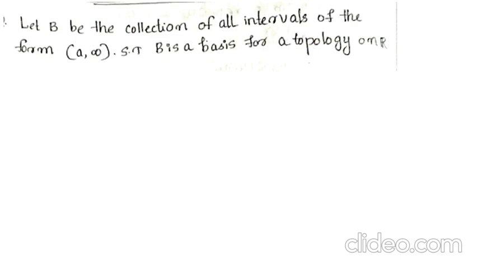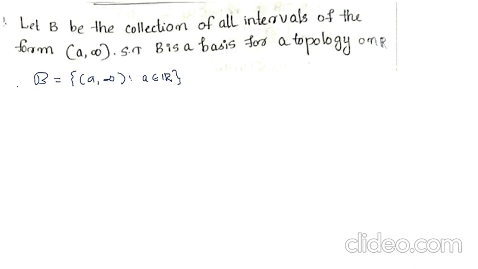Let B be the collection of all intervals of the form open interval (a, infinity). Then show that B is a basis for a topology on R. So here B is the set of all open intervals (a, infinity) with a belongs to R. Here we have to prove that this B is a basis for a topology on R.